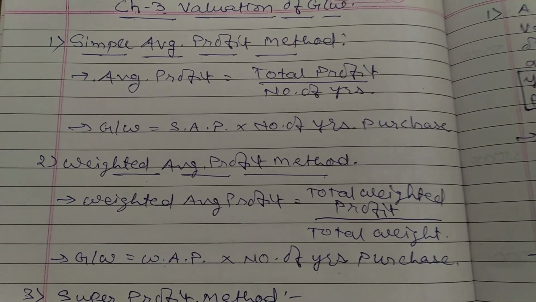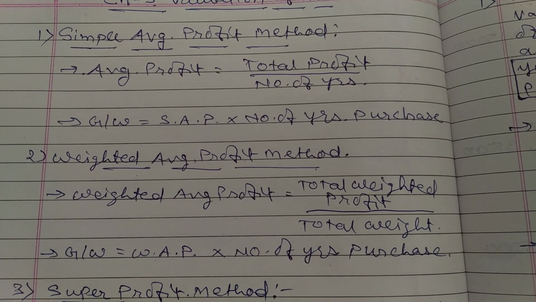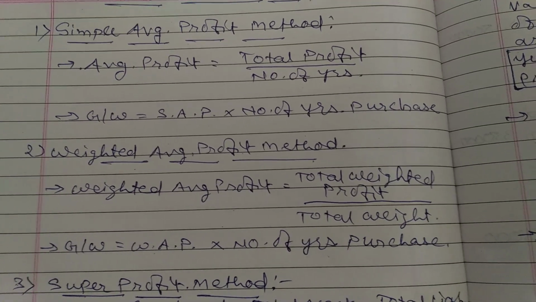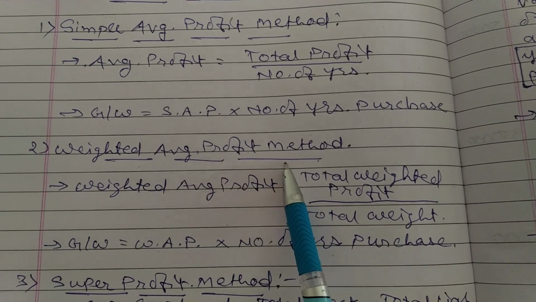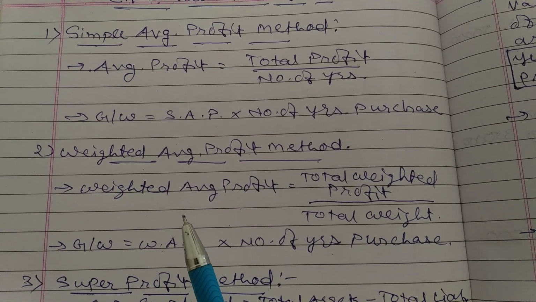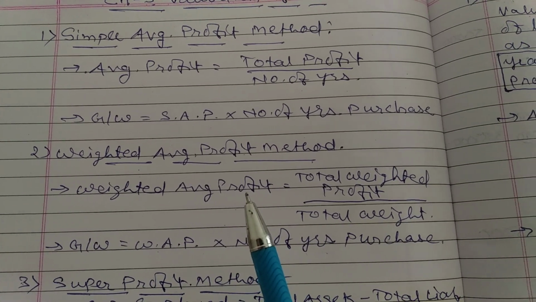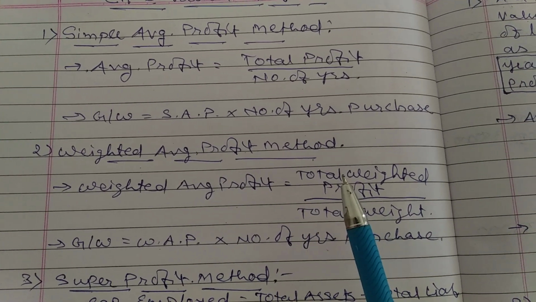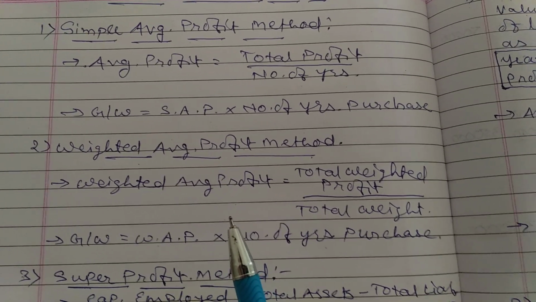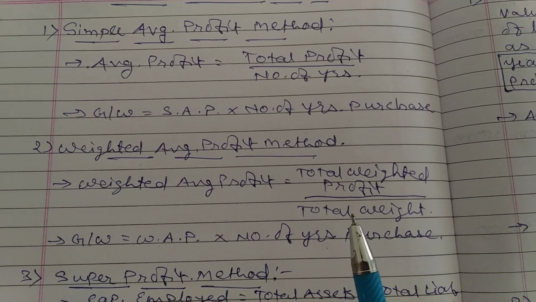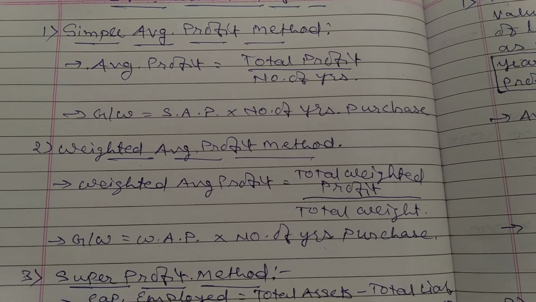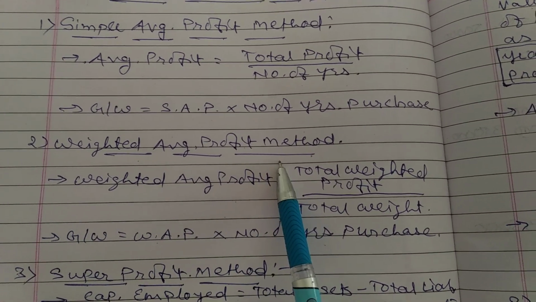If the given profit is continuously increasing or continuously decreasing, then weighted average profit method is to be used. For example, the first year's profit is 20,000, second year's profit is 30,000, third year's profit is 50,000, or first year's profit is 1 lakh, second year's profit is 80,000, third year's profit is 20,000. Then, as it is continuously increasing or continuously decreasing, the weighted average profit method is suitable to find the value of goodwill.